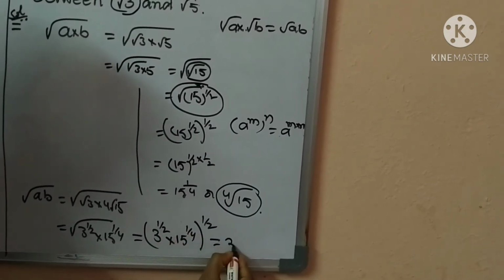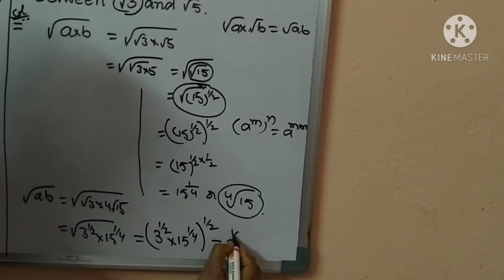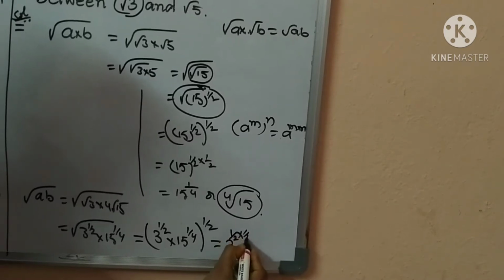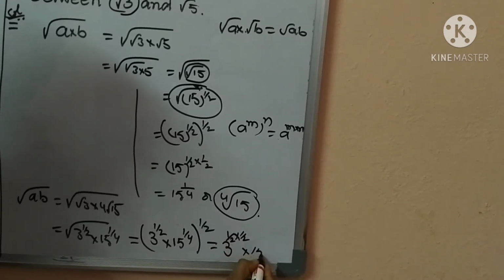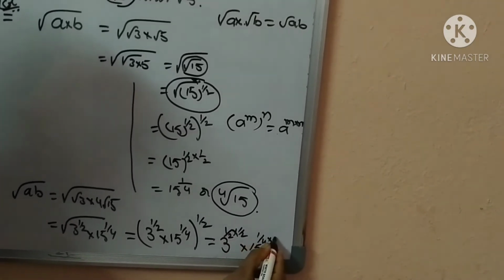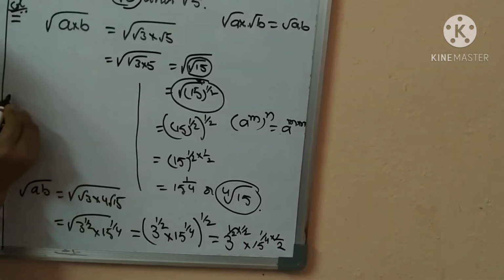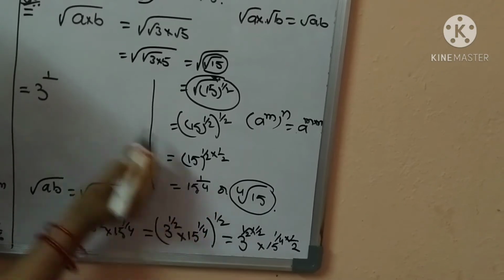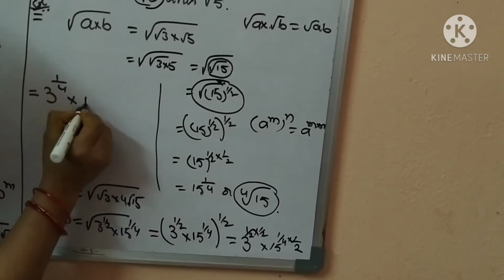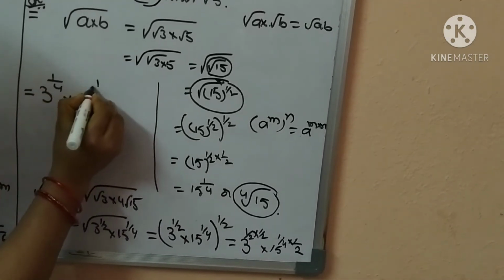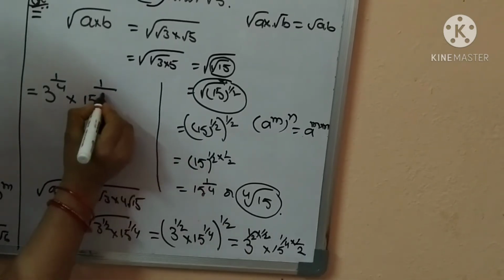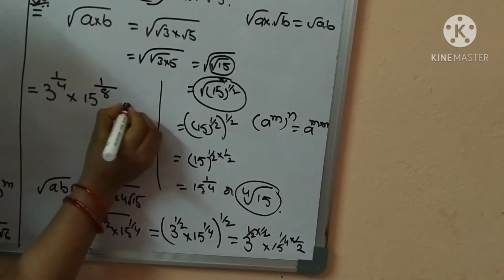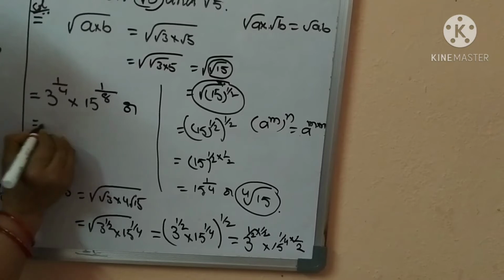So multiply each and every term: 3 power 1 by 2 into 1 by 2, into 15 power 1 by 4 into 1 by 2. That equals 3 power 1 by 4 into 15 power 1 by 8, or like this also, right?